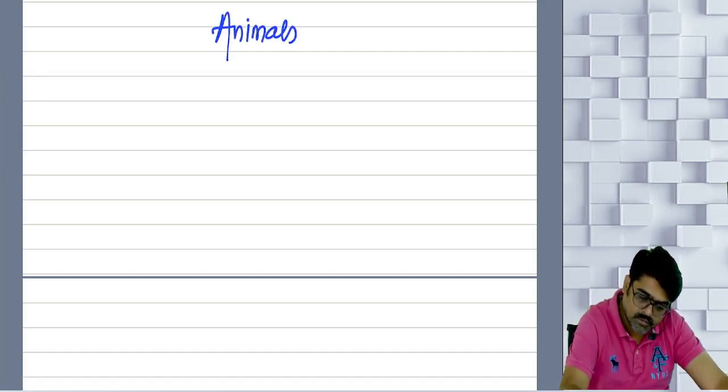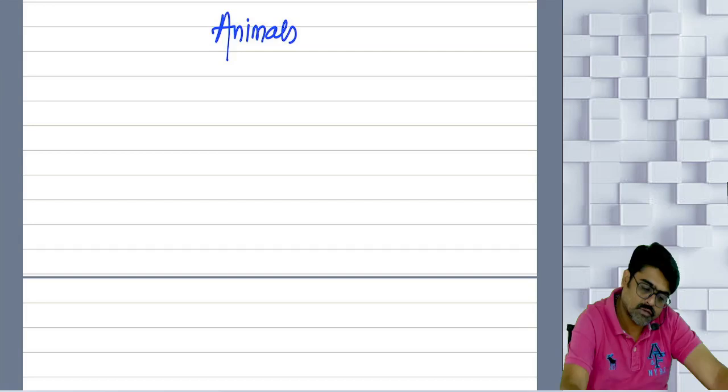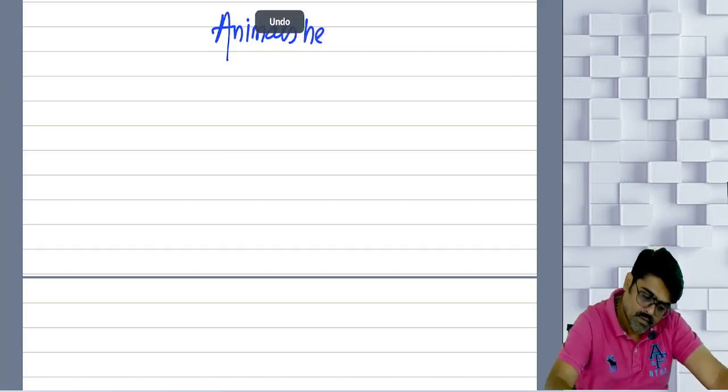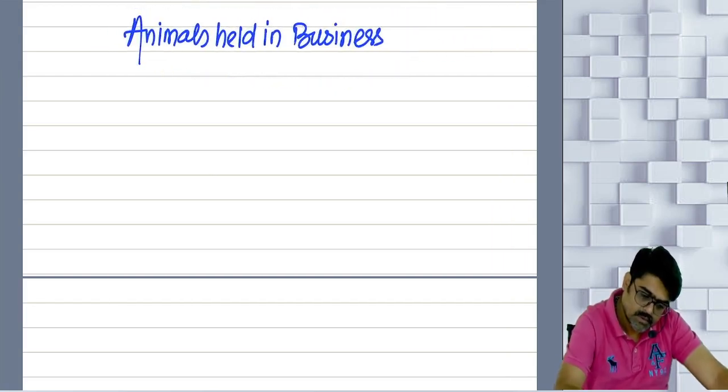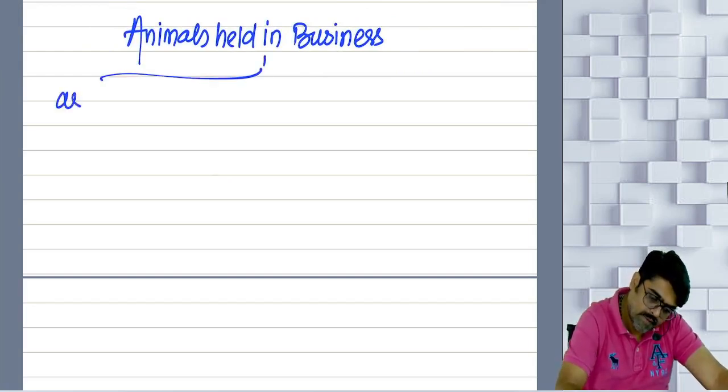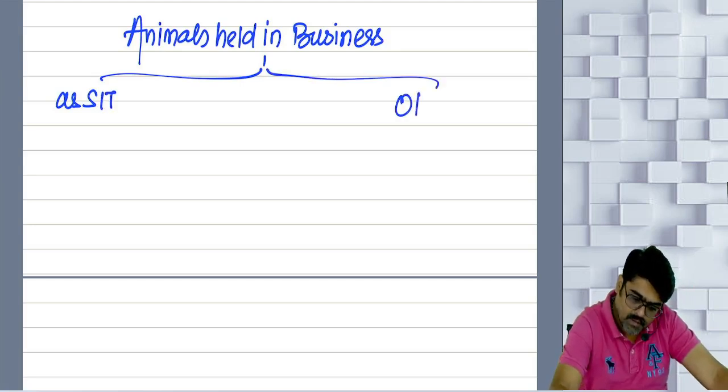So if I talk about animals held in business, as what? As stock in trade or otherwise.